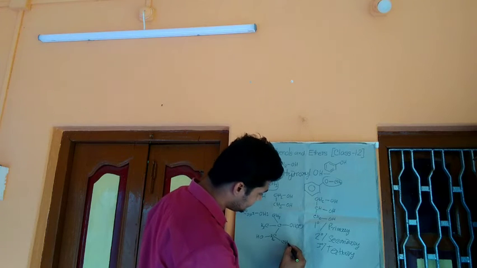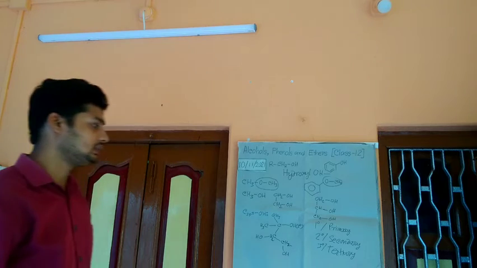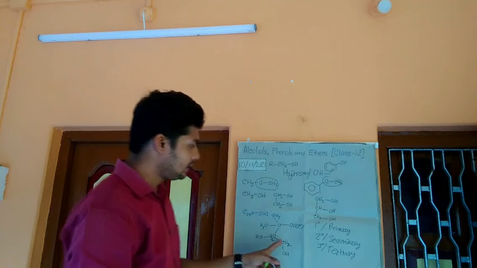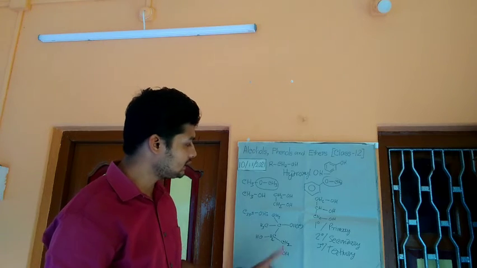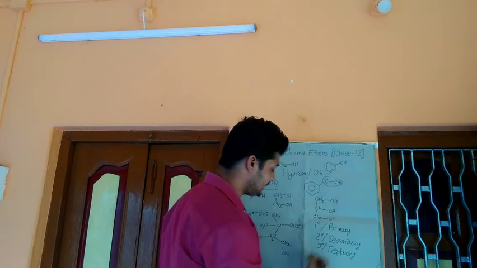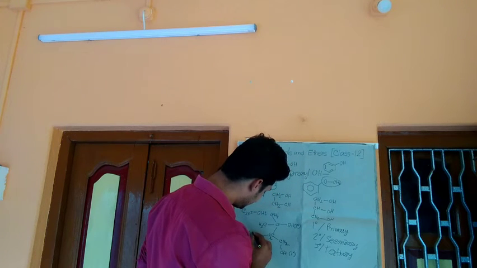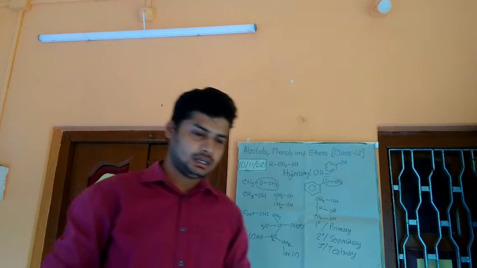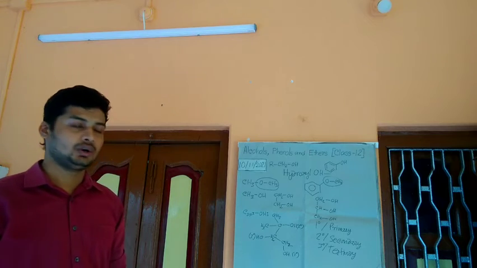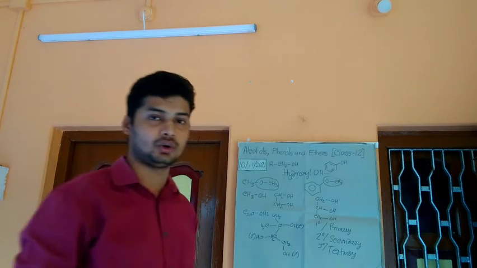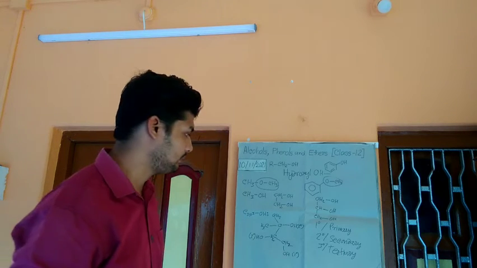Now if the alcoholic group is linked to this carbon and this carbon is linked to 1 carbon atom, then this class of compound is called primary alcohol. This is primary alcohol and this is secondary alcohol. Now there is another type of classification. We can classify these alcohols as allylic alcohol and benzylic alcohol.